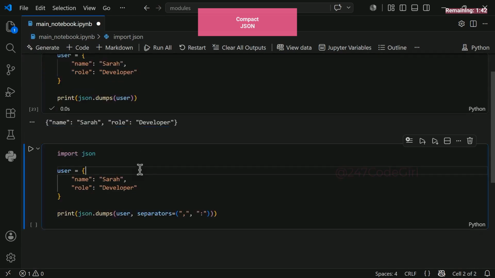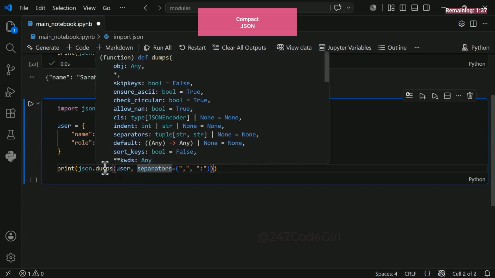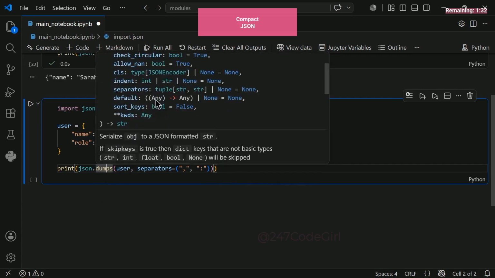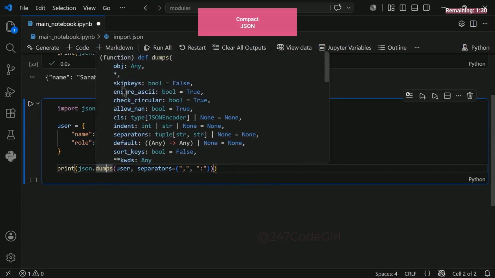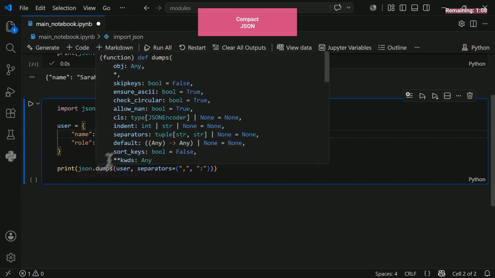To fix this, the dumps function offers a powerful separators argument. Let's inspect the function definition together. As we hover over the dumps configuration, you will see a list of customizable parameters. One of the most useful options is the separators setting. It expects a tuple. As a reminder, a tuple in Python is defined within round parentheses. Inside, we pass two specific strings. We will provide a comma and a colon. The comma separates items, while the colon separates keys from values. This maps directly.